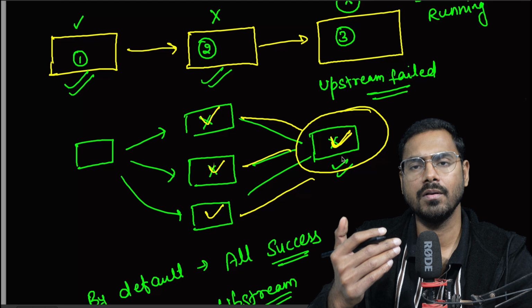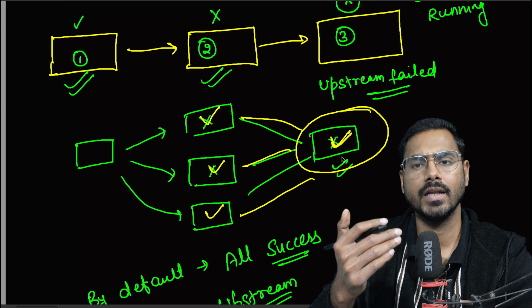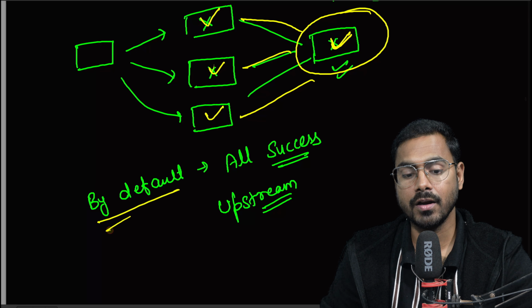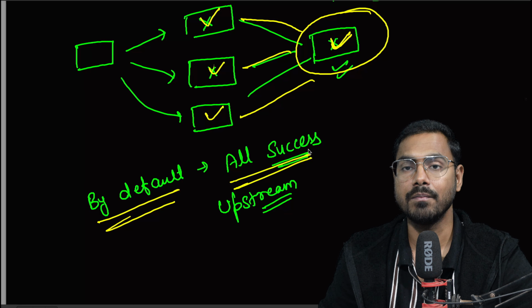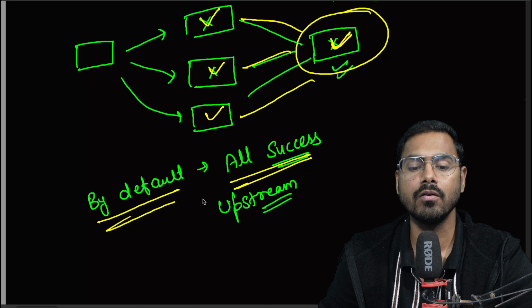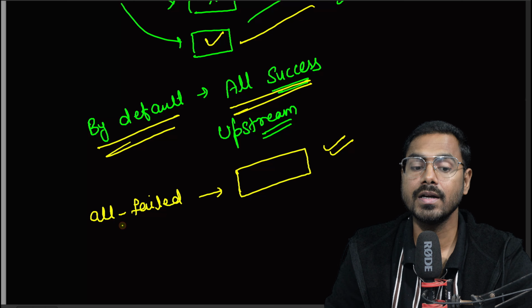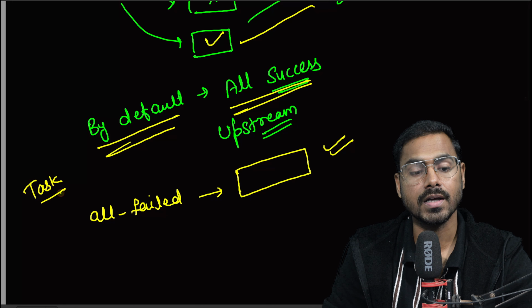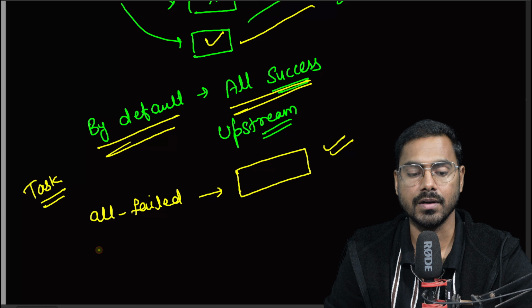Maybe an API was not available at that time, but the remaining APIs were available, and I want to go ahead with the remaining ones, right? So in that case, although the default value is all success, we have multiple options for trigger rules, like all failed. So if all upstream tasks failed, then we want to flow in some other direction. That is also possible. So this is another trigger rule which we can set on a task. So basically this is on a task level, right?